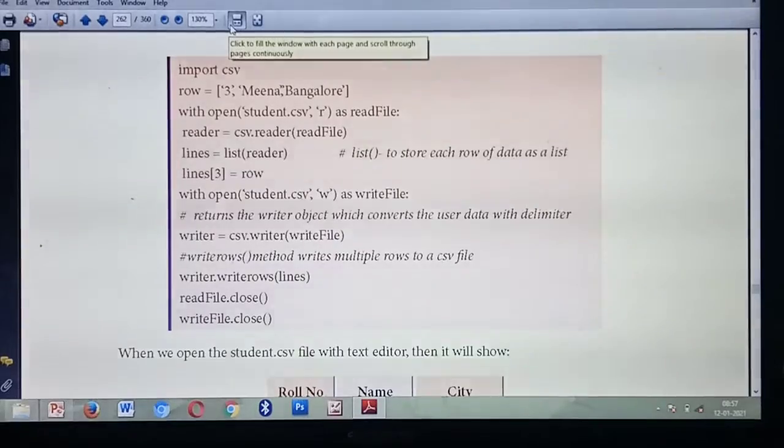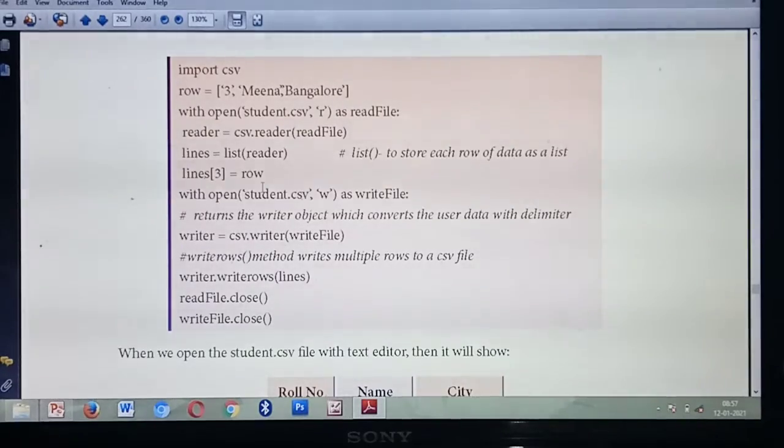To modify an existing file, first you should open the file. Understood? For example, you are going to study one question, and in that question you are going to make some changes. What will you do? First you will open the book, then you will read, then you will modify. After that only you will write, isn't it? Same format. First you read, open the file in read mode. After reading, you modify the changes, then you write the file and close it. Understood?